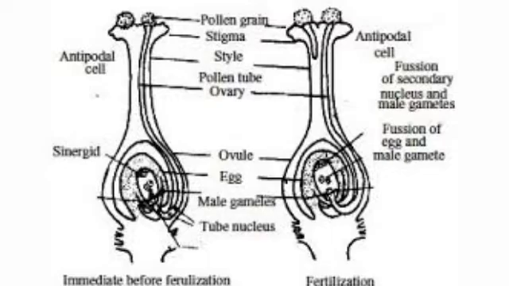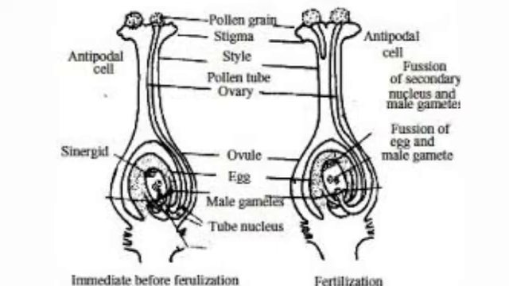Now, among these two cells from the pollen grains, one fuses with the egg cell and forms the embryo, and the other fuses with the center cell and forms food for the baby plant. After fertilization, the ovule becomes the seed and the ovary becomes the fruit. So this is the process of fertilization in plants.